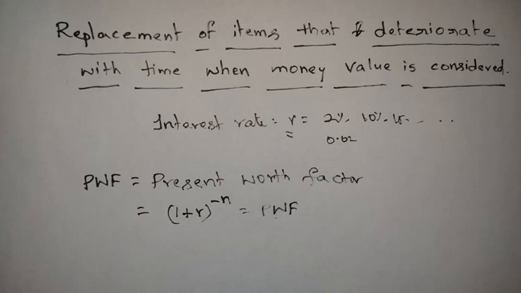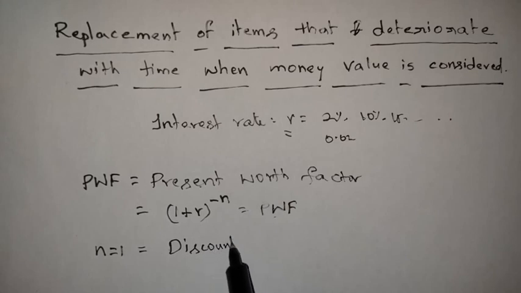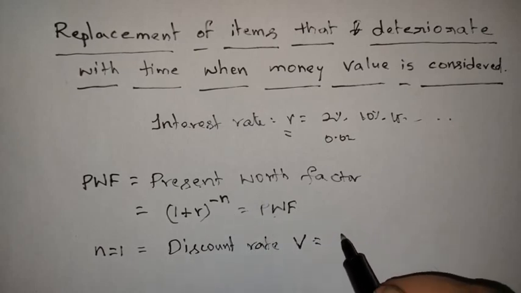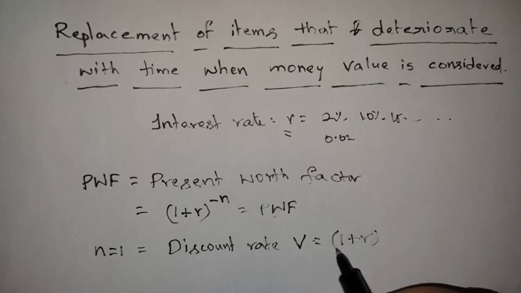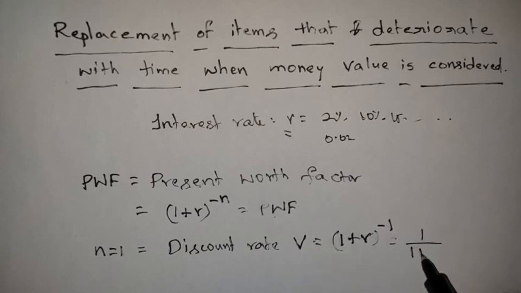And if the value of n is equal to 1, we call it the discount rate. It is represented by the letter V. Substituting 1 in place of n, we get (1 plus r) whole power minus 1, which equals 1 by (1 plus r).